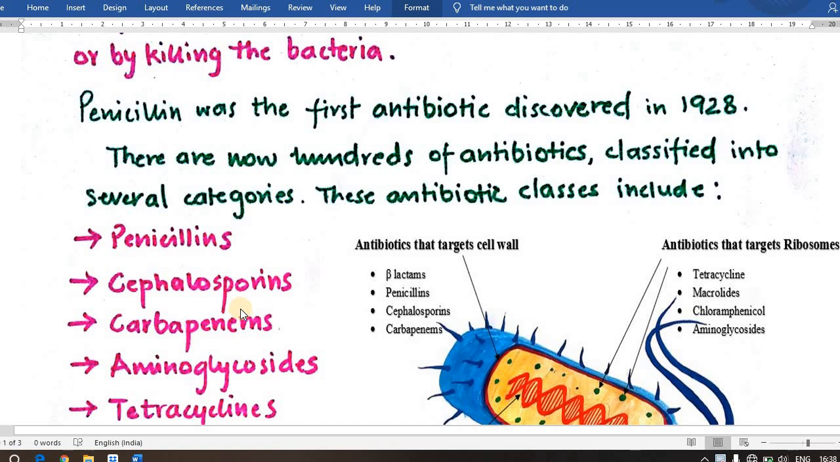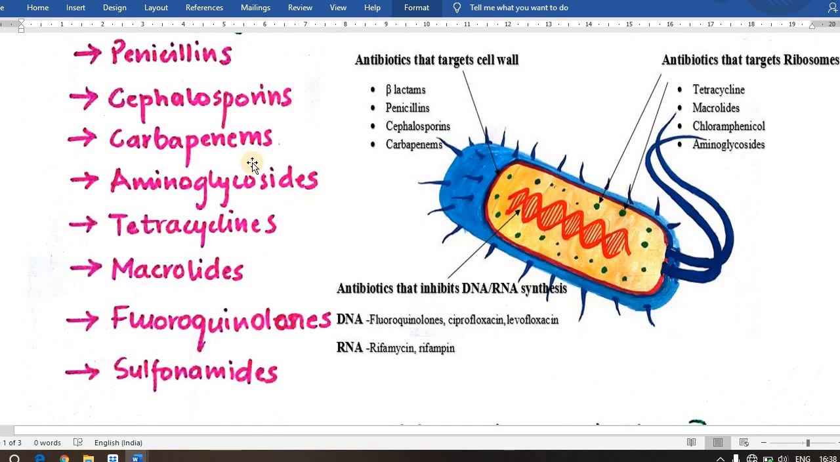So the first antibiotic, which was penicillin, was discovered in 1928 by Alexander Fleming. There are now hundreds of antibiotics classified into several categories. These antibiotic classes include penicillin, cephalosporin, carbapenems, aminoglycosides, tetracycline, macrolides, fluoroquinolones, and sulfonamides.